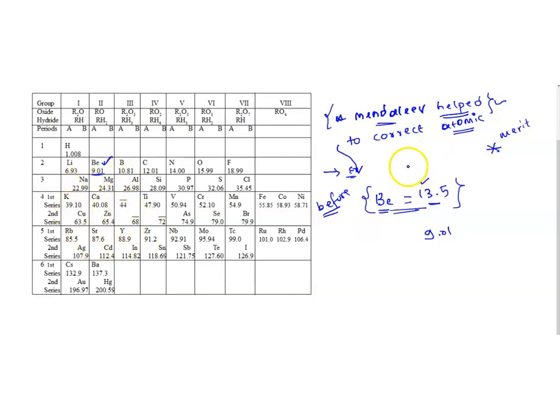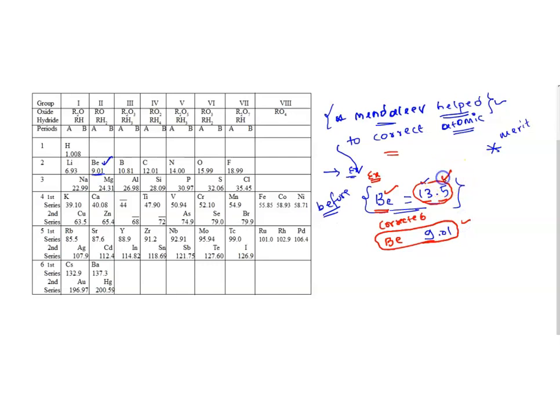So this is one example of how the Mendeleev periodic table corrected the atomic mass. Earlier, the atomic mass of beryllium was treated as 13.5. Once the Mendeleev periodic table came, it corrected the atomic mass of beryllium to 9.01. Nowadays, we are still using 9.01 as the atomic mass of beryllium.